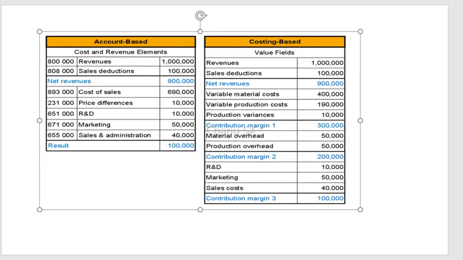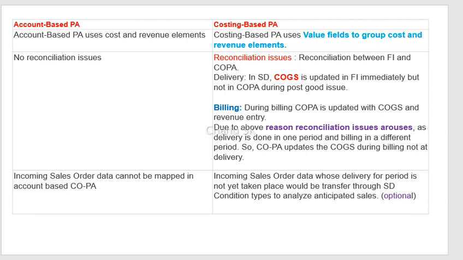The differences we can see in this slide in detail, account based COPA and costing based COPA. Account based COPA generally uses cost and revenue elements, and costing based PA uses value fields to group cost and revenue elements. That is the difference between account based PA and costing based PA. PA means profitability analysis.